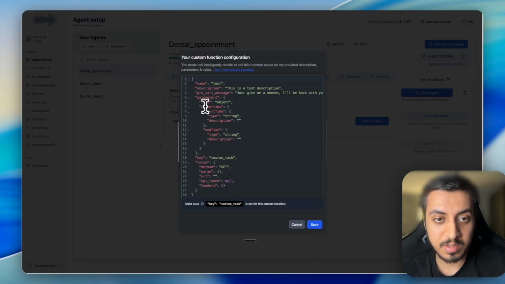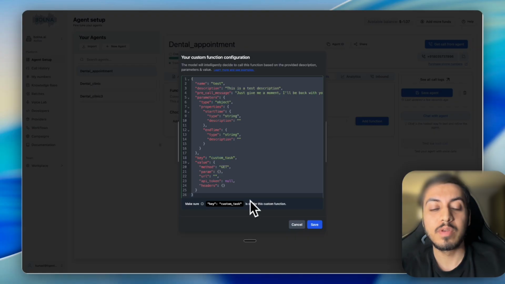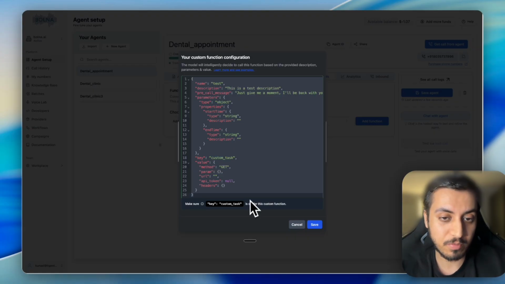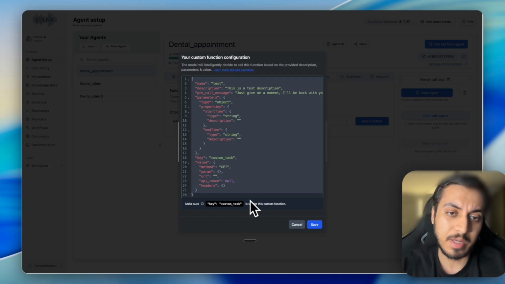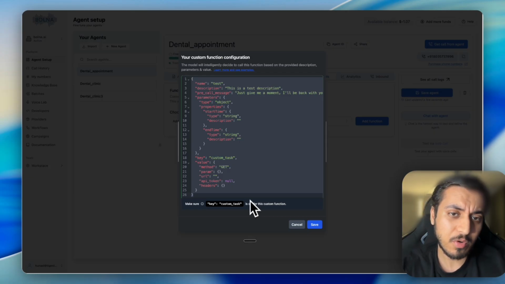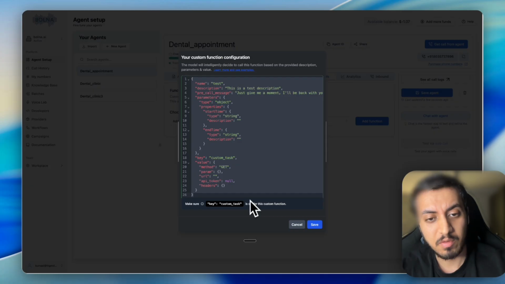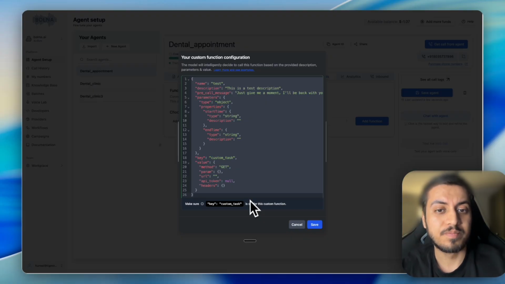So here you can see this is our tool call. As I told you, there are multiple options with us. To make a tool call happen, we can have 5 different tool calls for 5 different functionalities, like one for check availability, another for book appointment, and we would use 5 different webhooks for it. But what we are going to do is use a single webhook and send the action as a task, like whether it is a task for check availability, book appointment, and so on.